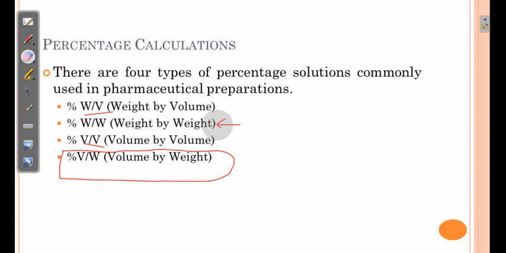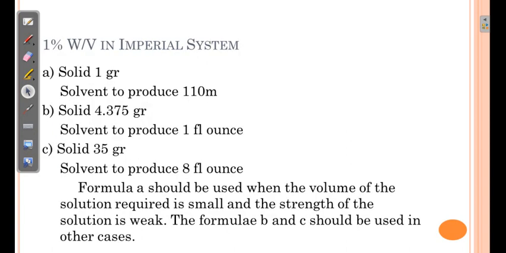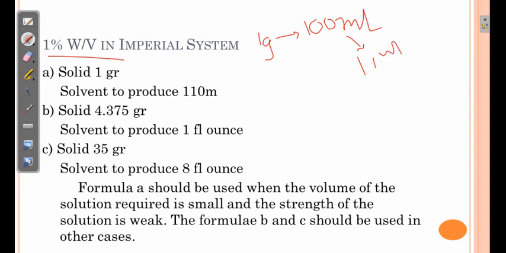Now in the metric system, it is easy to calculate the percentage weight by volume, but when we move to the imperial system, it becomes somewhat difficult. So let us discuss the formula. How can we calculate percentage weight by volume in the imperial system? In the metric system, we know that when we dissolve 1 gram of any solid in 100 ml, it gives 1% weight by volume.